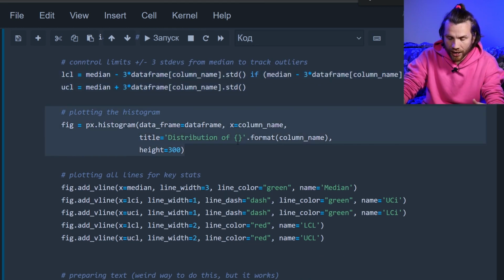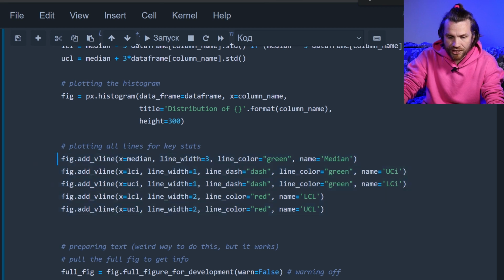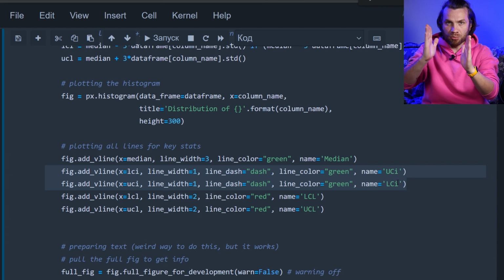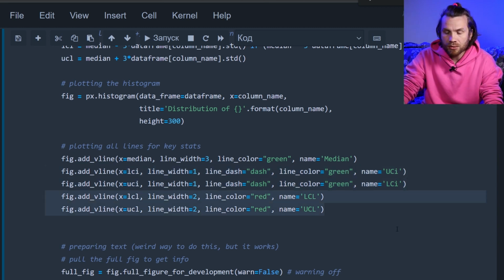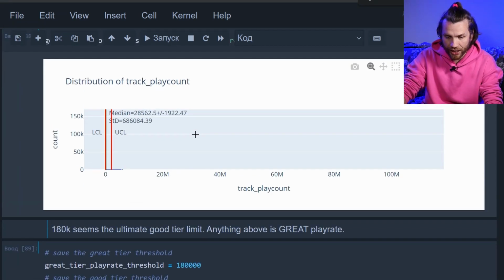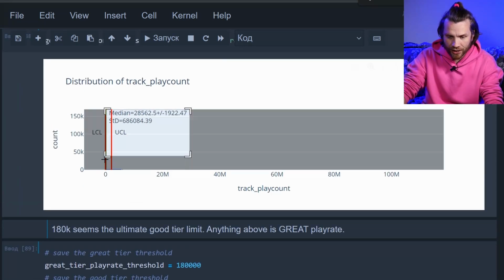Right, then we build the actual chart. We add the lines as vertical lines. V line stands for vertical line. Plot the median as a green line. We add dotted green lines as confidence intervals to show that the median is a bit blurred. And then we got the red lines marking control limits. We build the thing, add the data, and boom, there we go. Nothing much to see here until we zoom in.